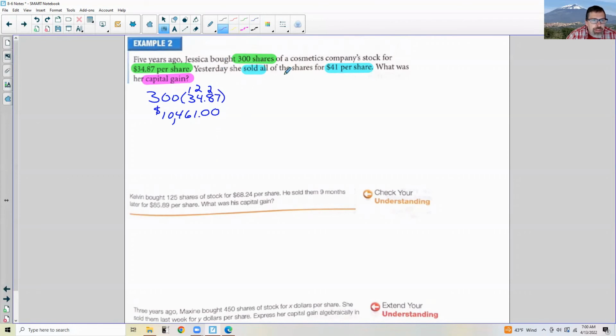Okay. And then yesterday she sold all of the shares for $41 per share. So now we're going to take 300 times $41 and see how much she sold them for. 3 times 1 is 3, 4 times 3 is 12. And so then we take our price that we sold them for minus the purchase price, and that is our capital gain.